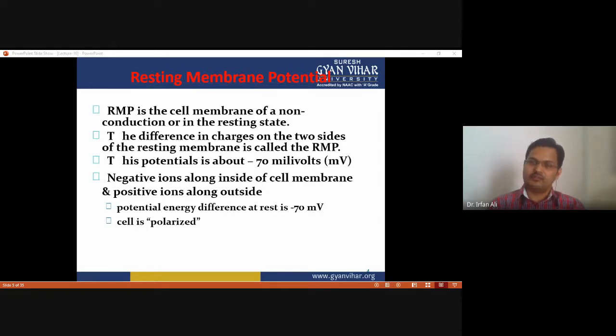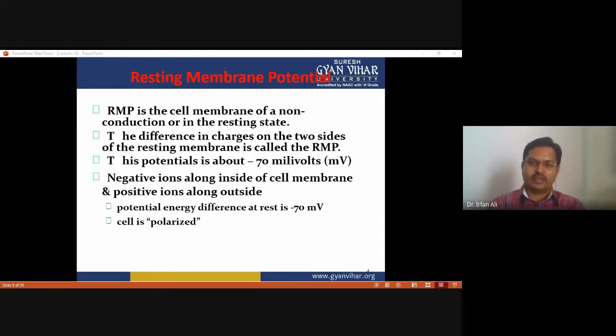Why does this happen around the membrane? Because the number of potassium and sodium leakage gated ion channels is different, and the neuron cell has a high number of potassium leakage ion channels and a smaller number of sodium leakage ion channels.